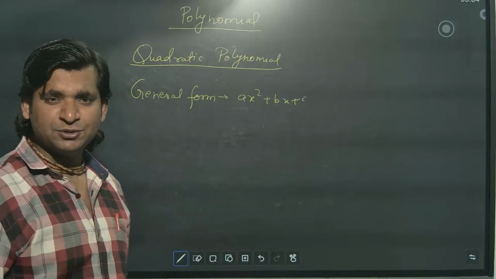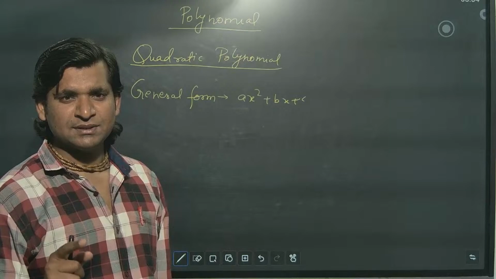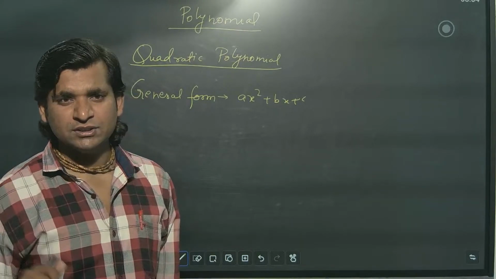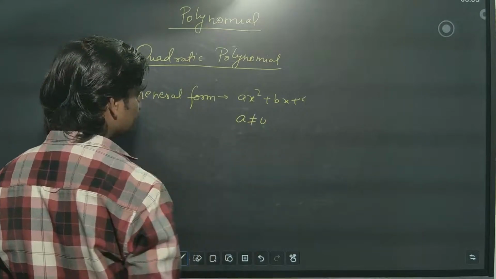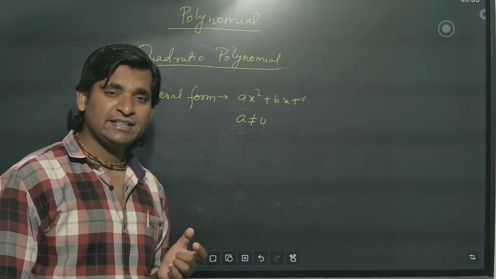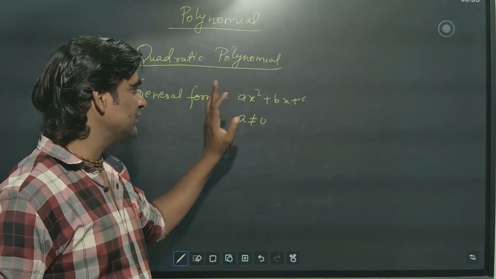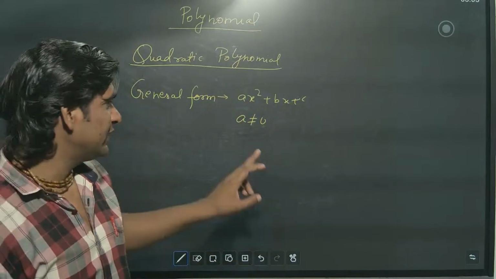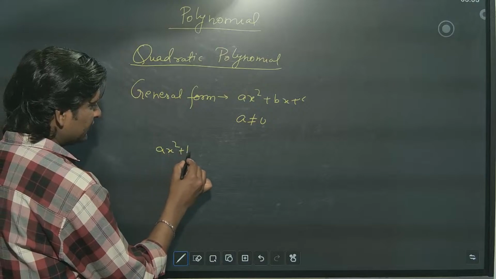But in MCQ, the same question they will write: ax square plus bx plus c equal to 0, and a not equal to 0. Which one is true? If they write it along with the condition, then you have to go with that, because if a is 0, this is not a quadratic polynomial. So what kind of MCQ will it be? First, they will write ax square plus bx plus c.